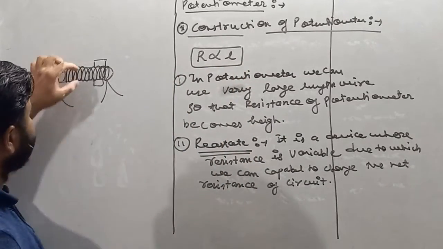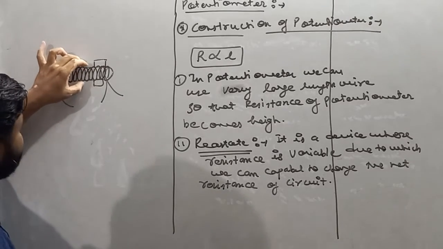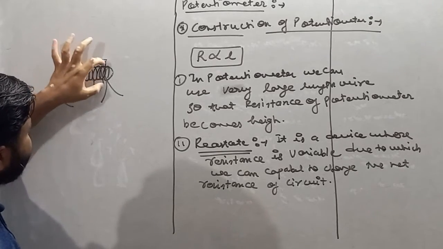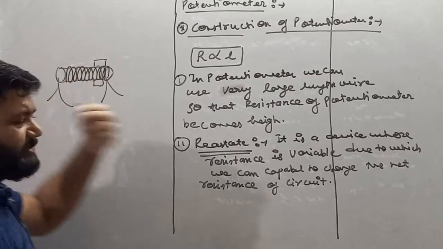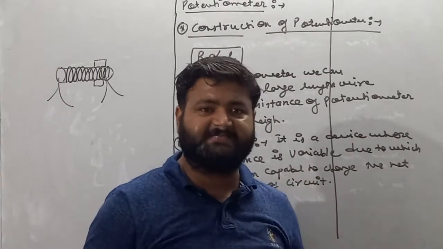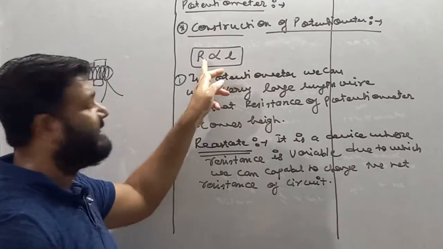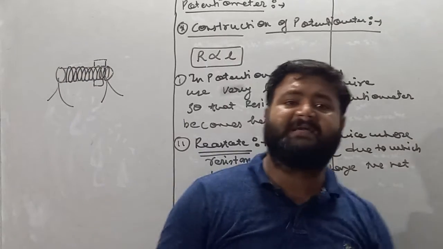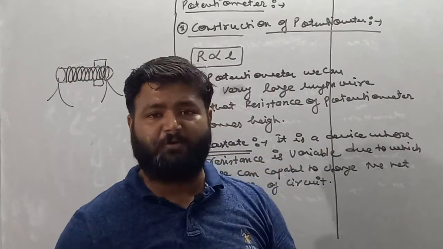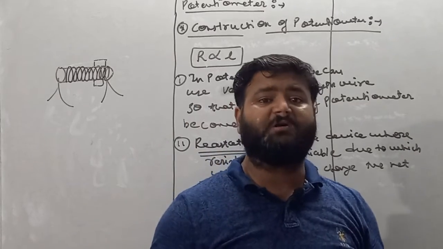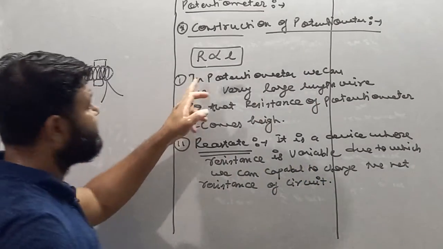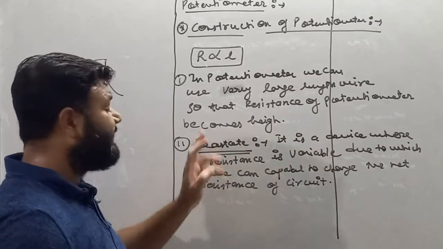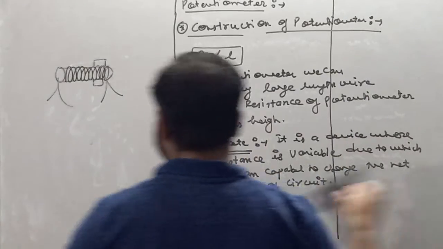If you want to decrease the resistance of the device, you can take this loop in this direction, so that the number of turns of wire decreases, due to that resistance decreases. So rheostat, my dear student, is used in that case when you continuously want to change the resistance of device. So first, large length wire, second rheostat, third is switch.